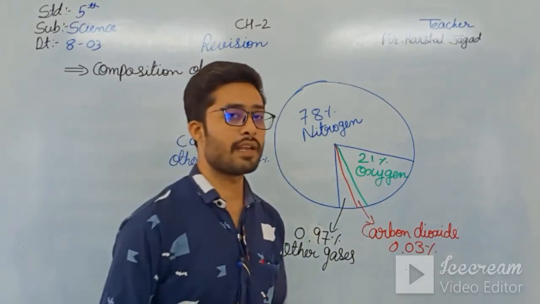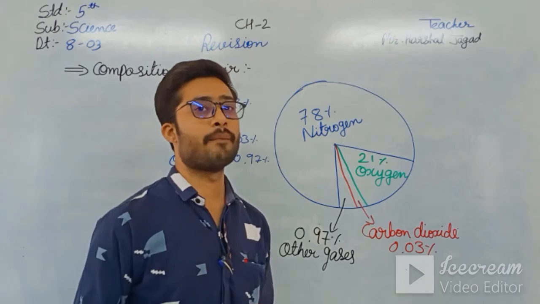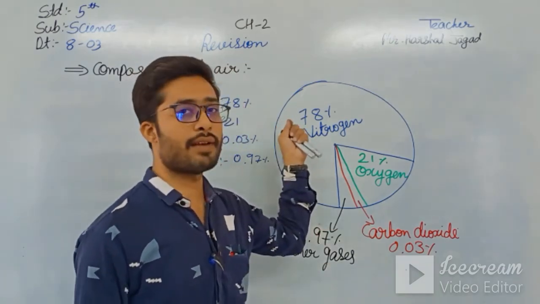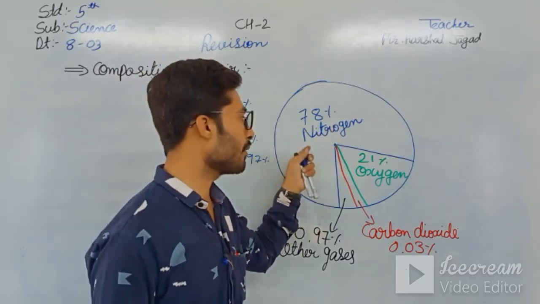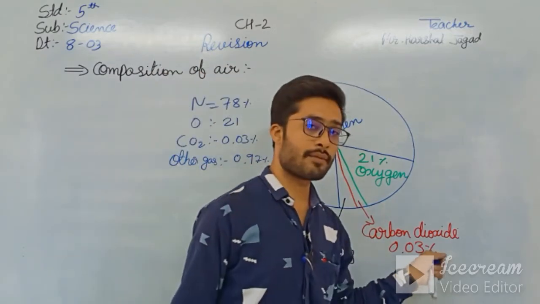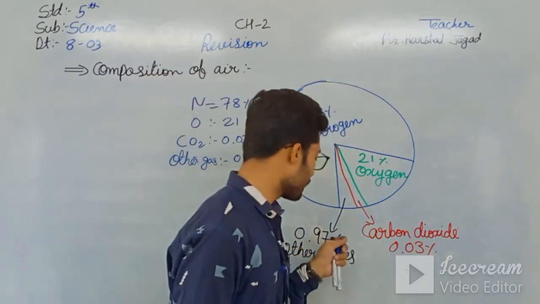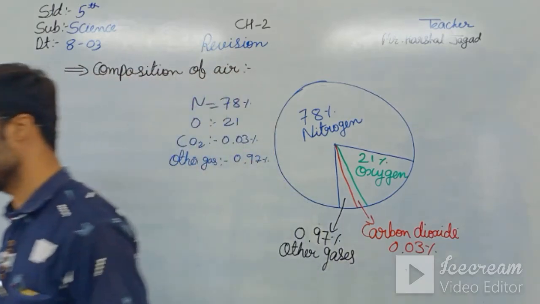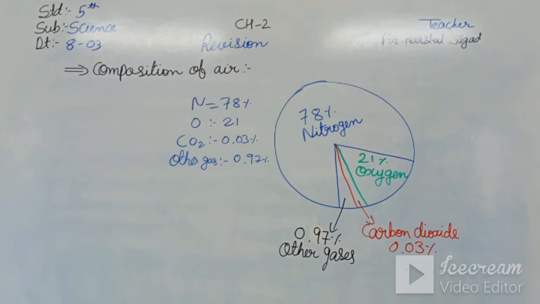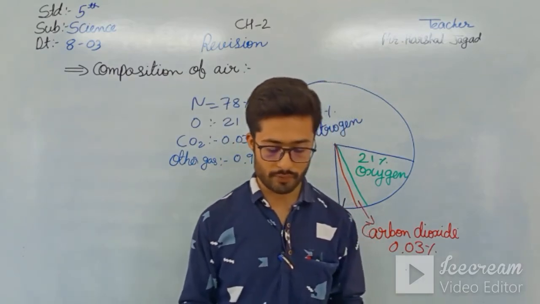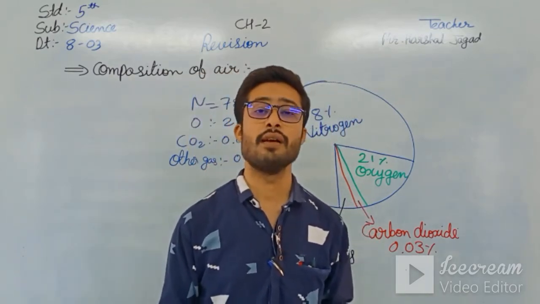If I take 1 kg of air, then it is 780 grams of nitrogen, 210 grams of oxygen, 30 grams of carbon dioxide, and 97 grams of other gases. Okay students, moving further, air is composed of various gases. It contains oxygen, nitrogen, carbon dioxide, water vapor, and some other gases in very small quantities.